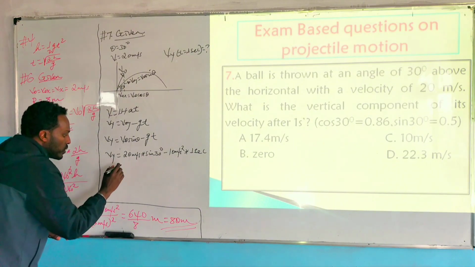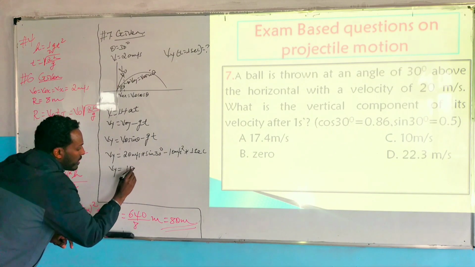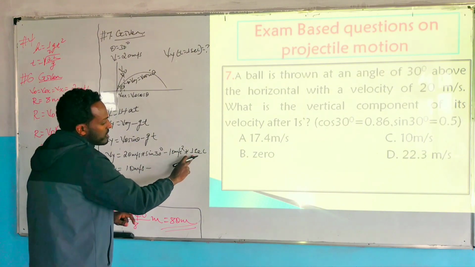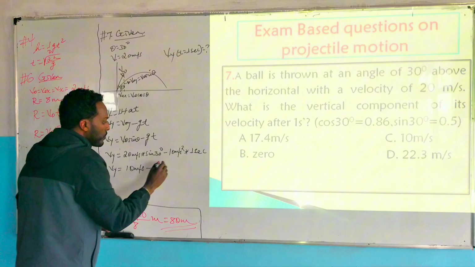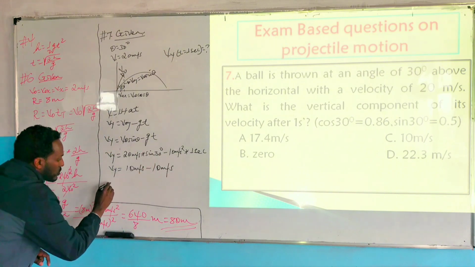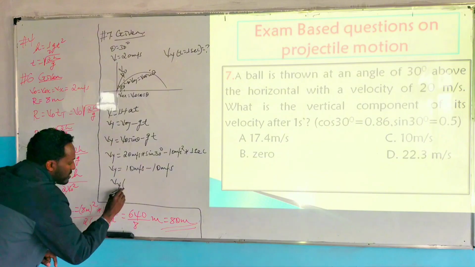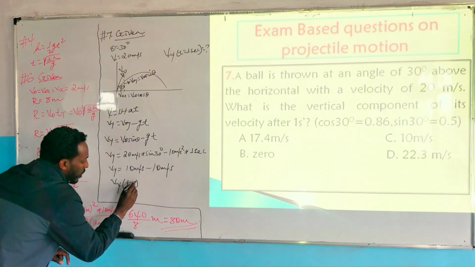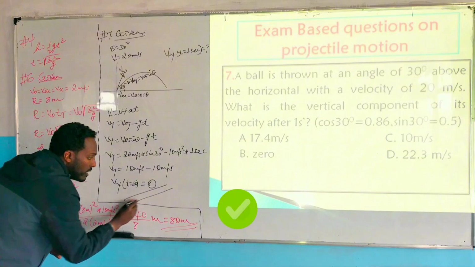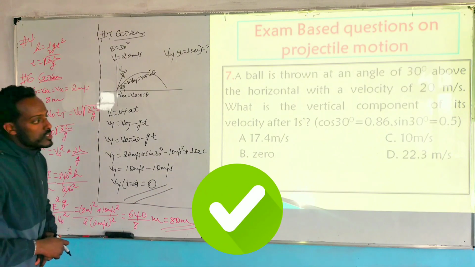sin 30 is 0.5, multiplied by 20 gives 10 meters per second, minus 10 meters per second squared times 1 second, which is 10 meters per second. So the vertical velocity at t equals 1 second is 0.